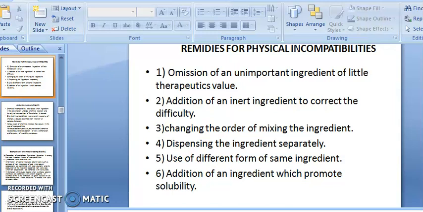Use of different types of the same ingredient. You have to use the different forms of your ingredient, that is dihydrate, monohydrate, trihydrate. These are the forms you have to choose. Addition of ingredients which promote the solubility. If you want to increase the solubility, you have to add a solubility enhancer agent. Addition of a solubility enhancer agent leads to the increase in solubility.